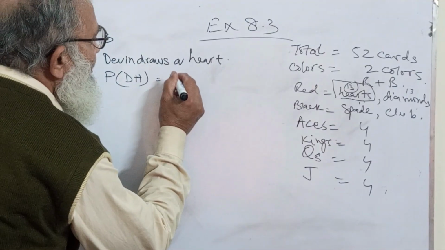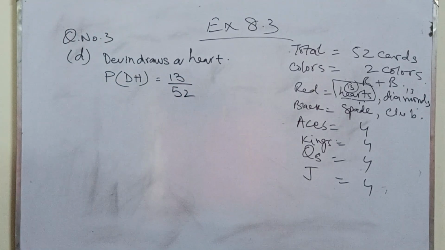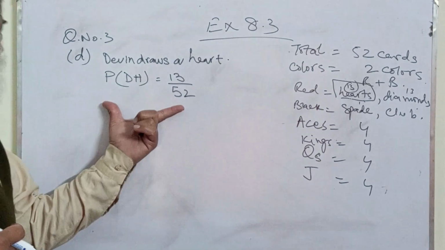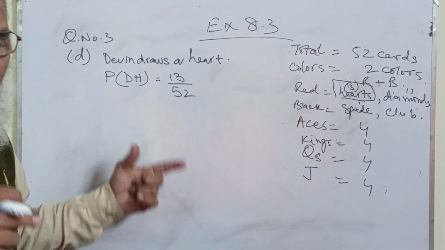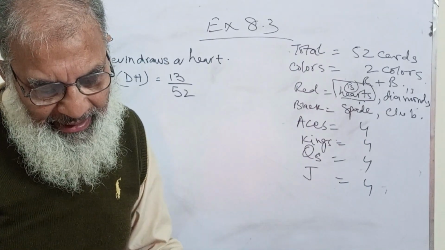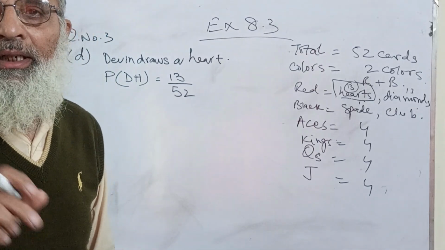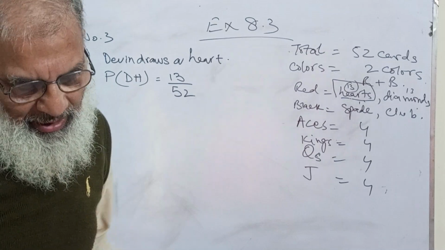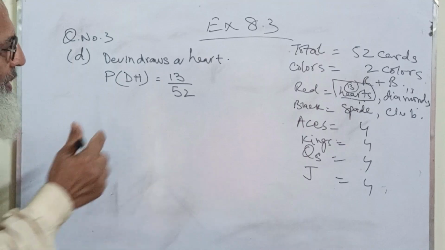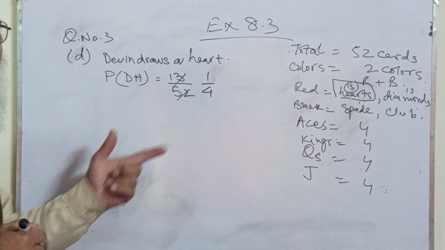So the probability would lie like this, but the game is not finished as yet. What the book is saying is exactly one of the cards drawn is heart. Now this means that if he draws a card, the probability will be 1 by 4.